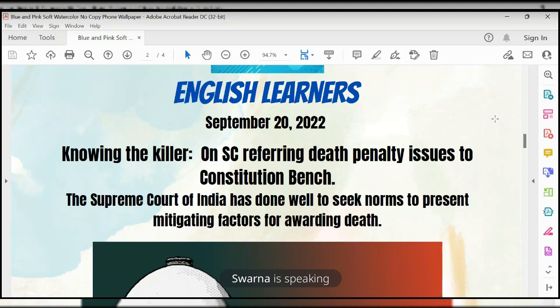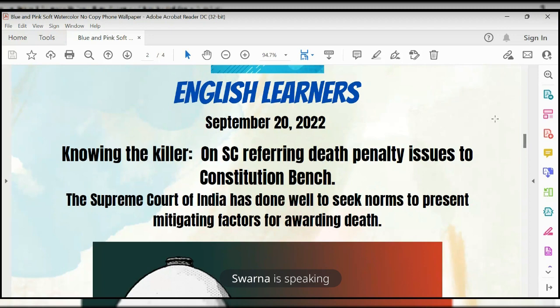As it is a death related case, before announcing the death penalty, they should consider the mitigating factors. Mitigating factors means the factors which reduce the conviction of the offender, meaning to reduce the death penalty to an alternative.